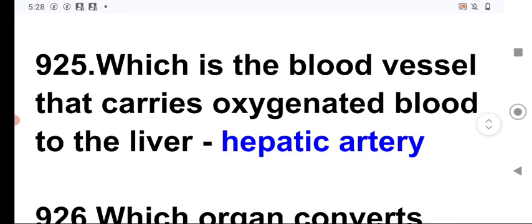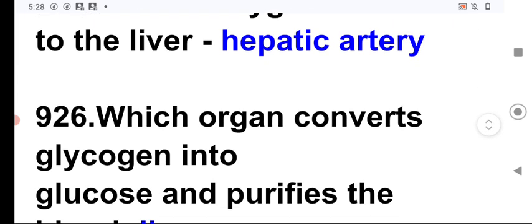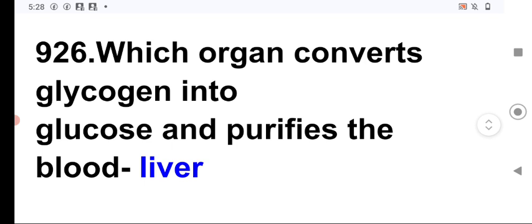Next question. Which is the blood vessel that carries oxygenated blood to the liver? It is the hepatic artery. Next question. Which organ converts glycogen into glucose and purifies the blood? It is the liver, which converts the glycogen into glucose, and liver is the largest internal organ inside our body. Liver is the largest gland inside the body. Liver produces bile. Bile is essential for the emulsification of the fat.